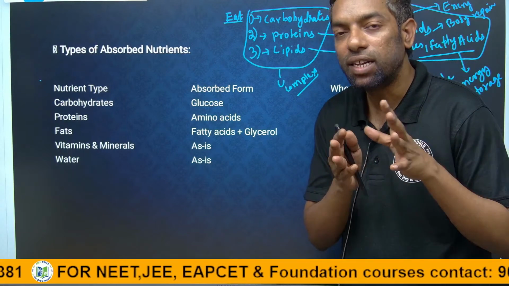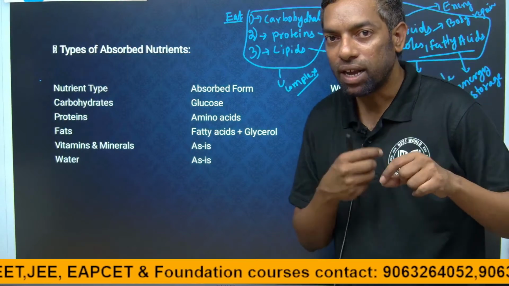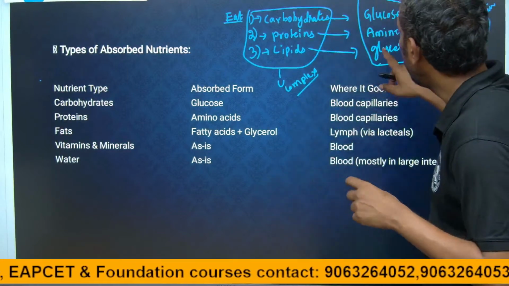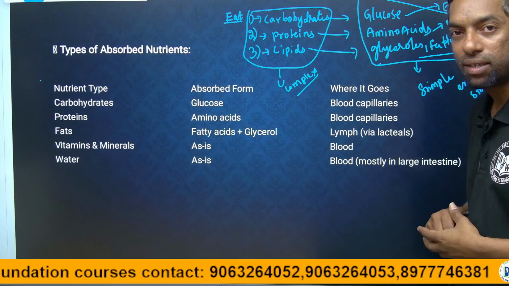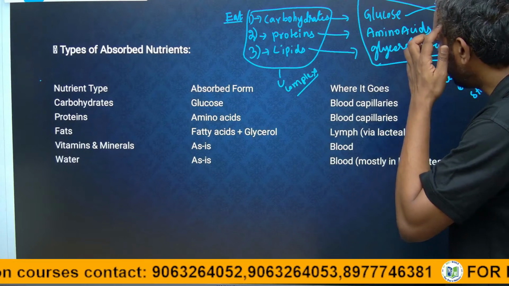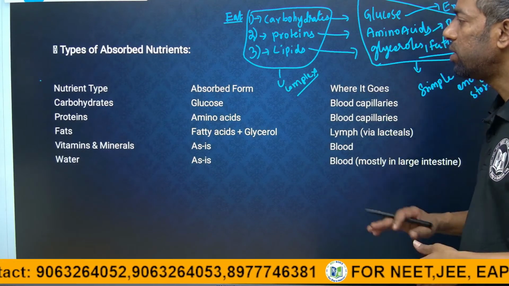That kind of cells get damaged every day. For repair we take proteins as amino acids. Amino acids are useful for the body's repair mechanism. The lipids are the energy storage, guys.